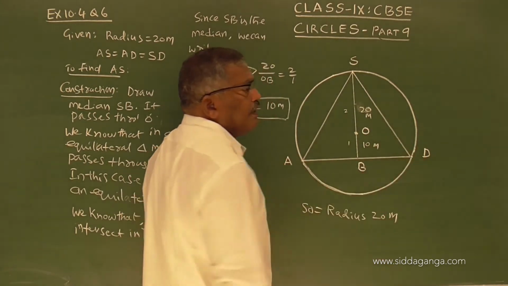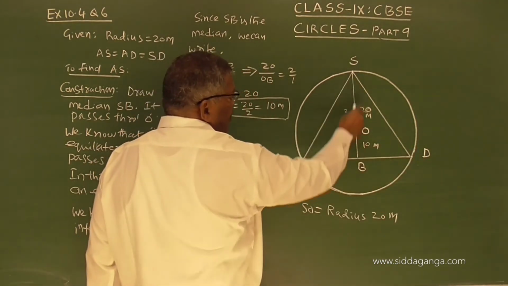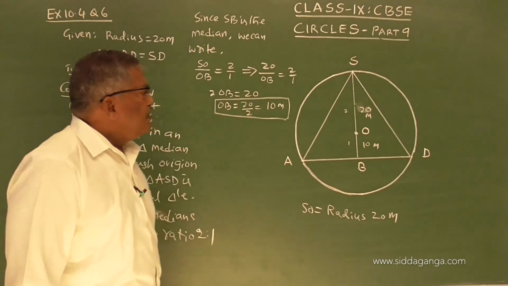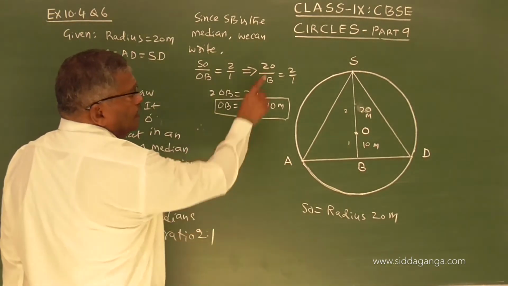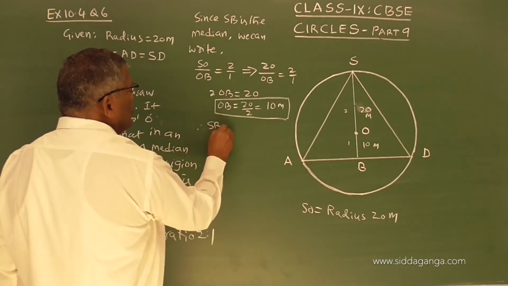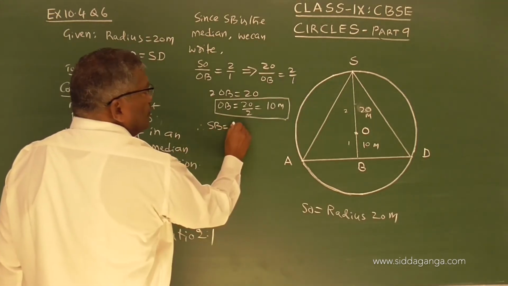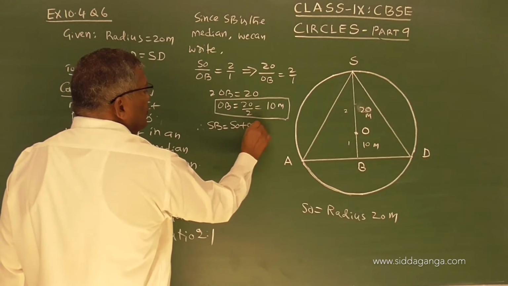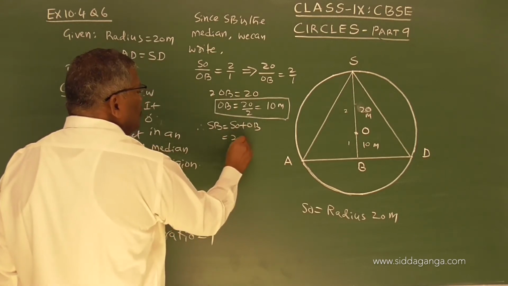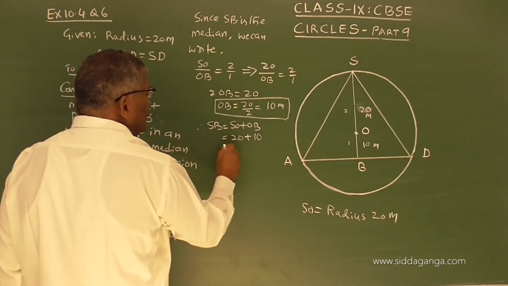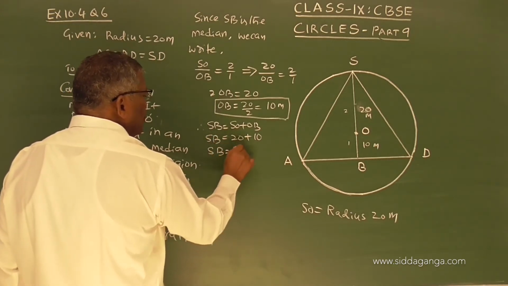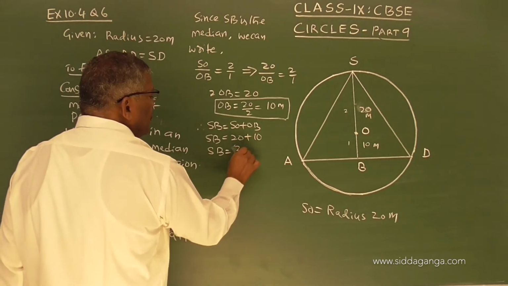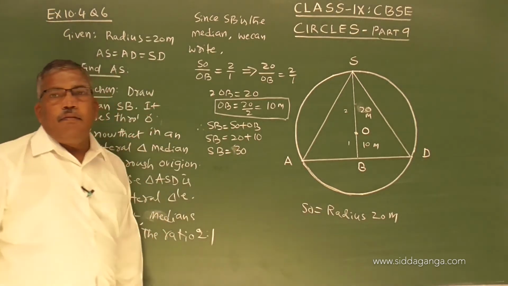All three are equal. Now we know the median length, median is 30 meters. Therefore SB equals SO plus OB. So SO is 20, OB is 10. So SB equals 30 meters.